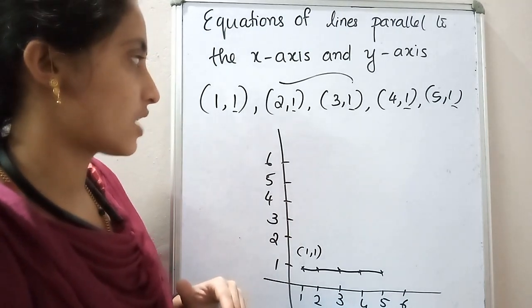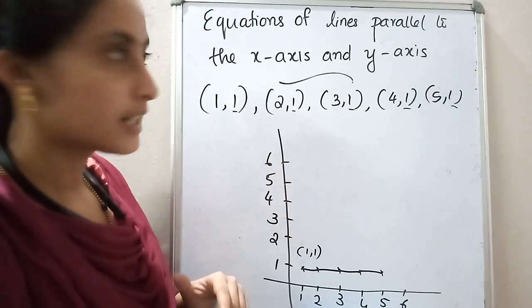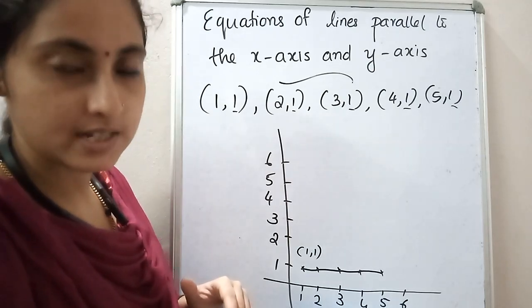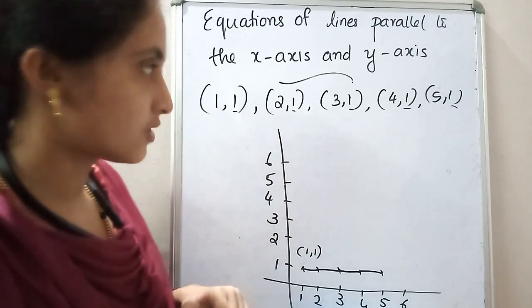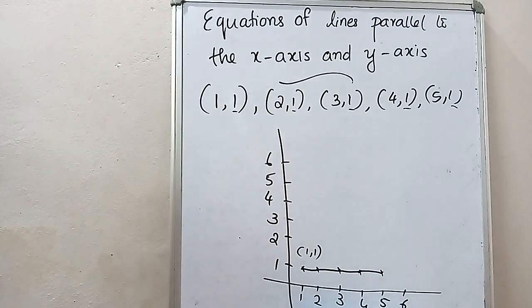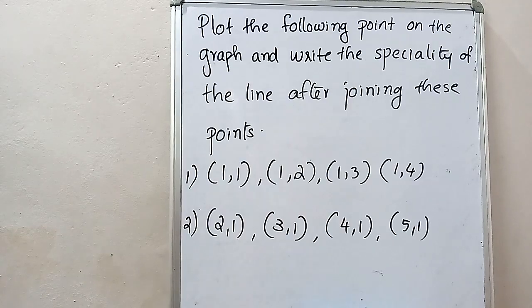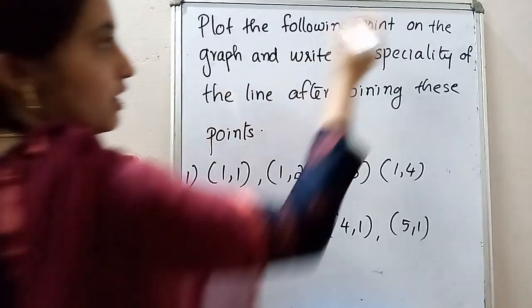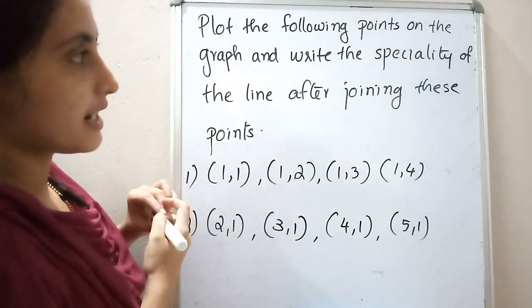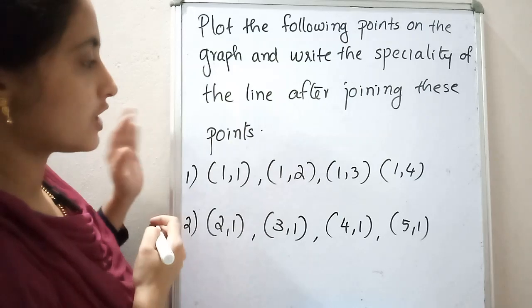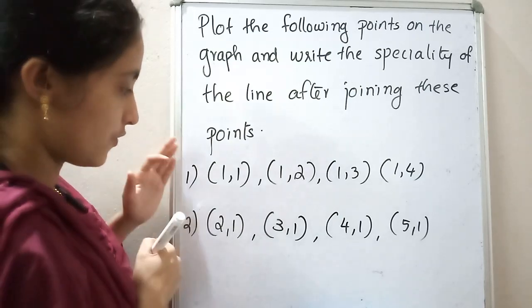Yes. So please write down in the graph book. Okay. The graph book, please write down. Plot the following points. Write down the question. Plot the following points on the graph and write the speciality of the line after joining these points. So first question.